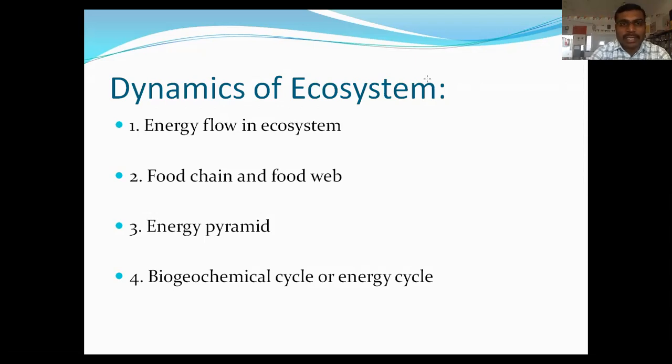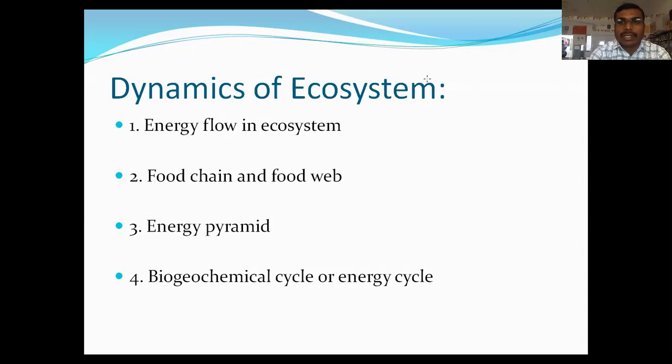Now first is energy flow in ecosystem. Here a self-sufficient community has autotrophs that make use of solar energy. As we know, the sun is the source of energy to the ecosystem and complete earth.